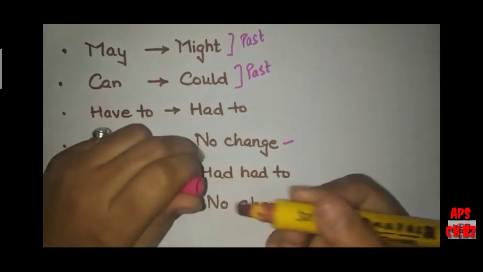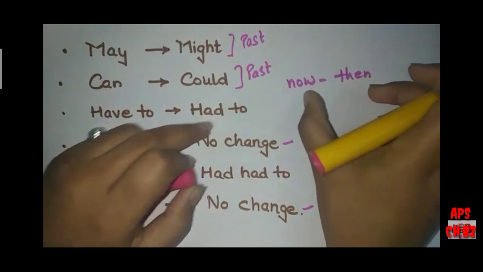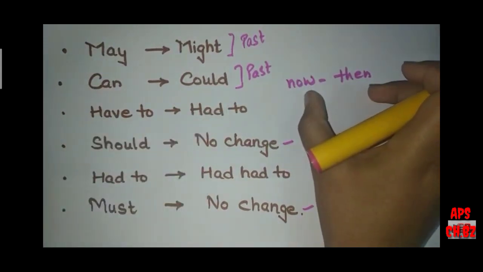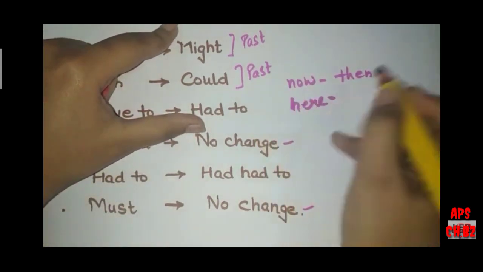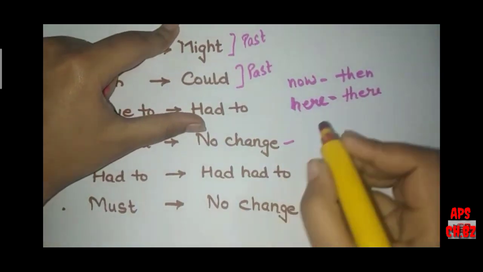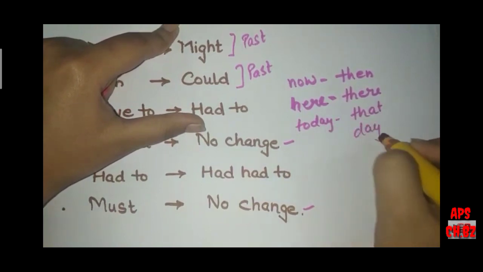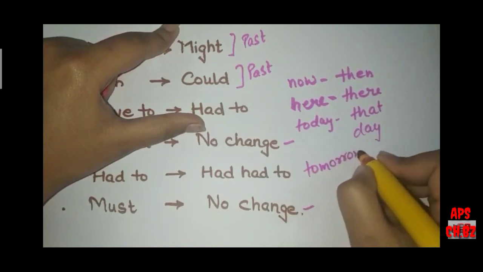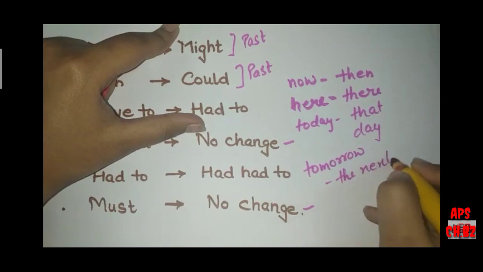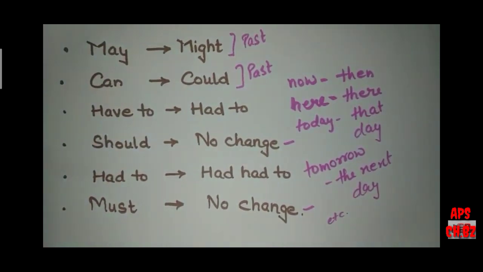Some other words can be changed: now can get changed into then, because it can be an expression of place or an expression of time, and here will become there, and today will become that day, and tomorrow will become the next day, etc. So these are a few changes we can do in indirect speech. So friends, for today, this is it.